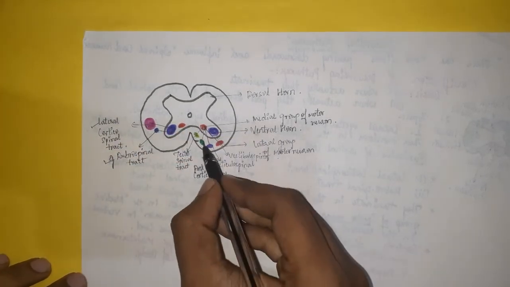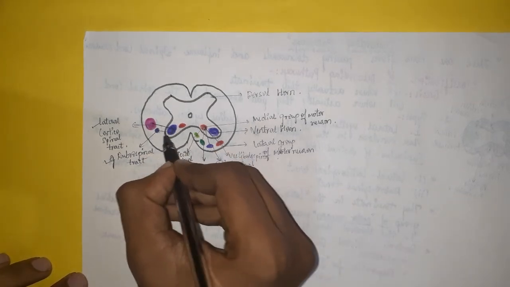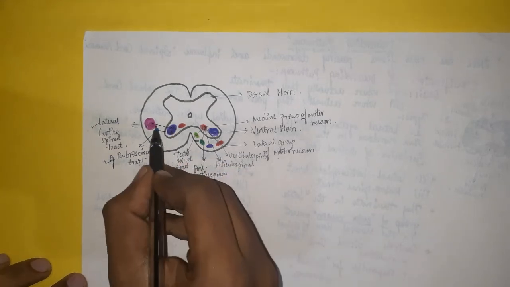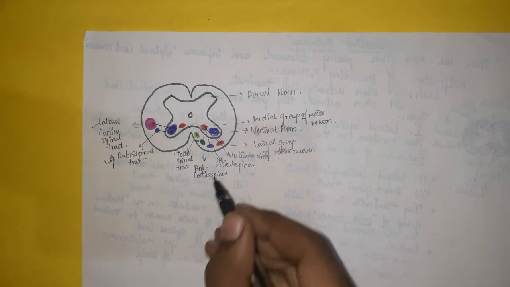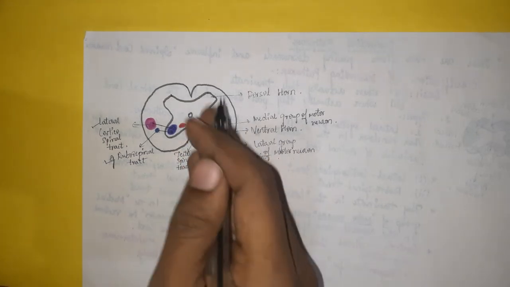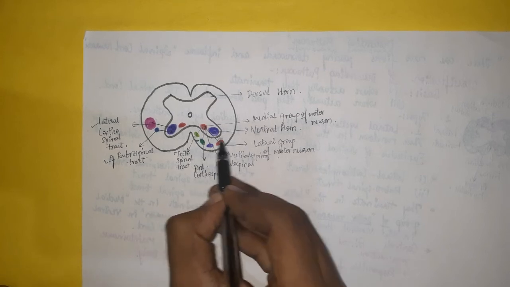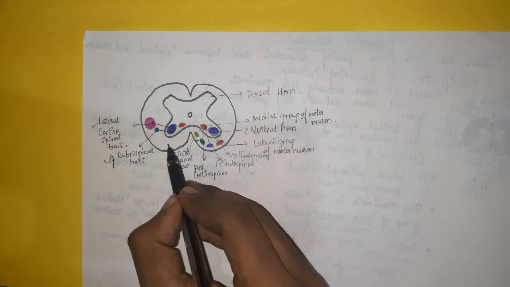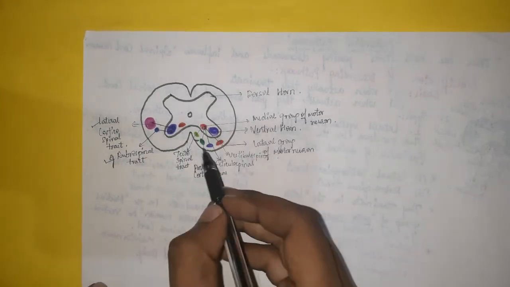These end in the lateral group of motor neurons. Now, in this half, these are the medial system pathways. Of course, they are present on this side also; for simplicity's sake I have written like this.